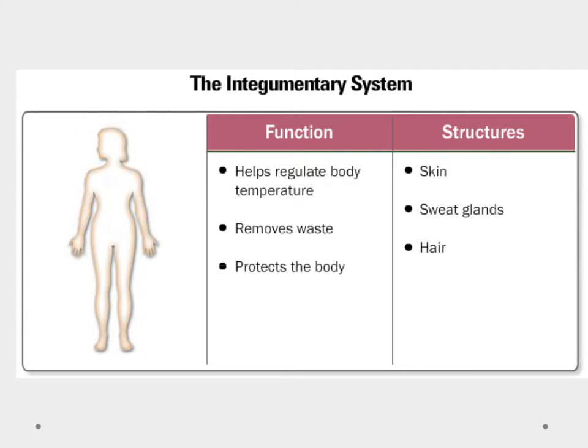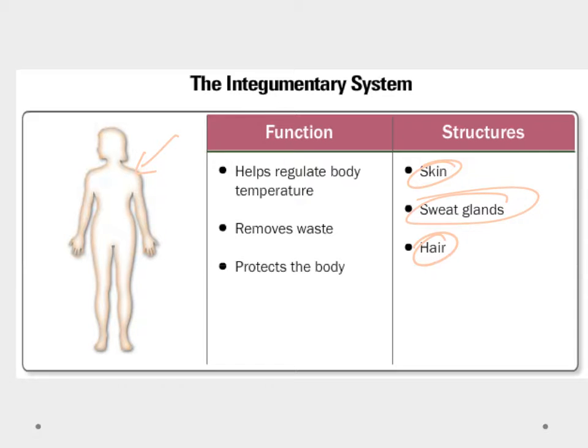Okay, so if we take a look at the system here, you can see that it's basically the skin that we have. It's made up of skin, made up of the hair, which we talked about, and it's also made up of sweat glands. And sweat glands are important because what that does is it'll put a layer of water on our body, and when that water evaporates, it'll pull the heat from our body, and that's how we cool. So that's why you get sweaty when it's hot outside or if you're doing a lot of activity.